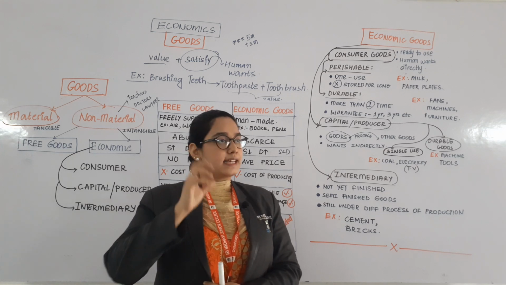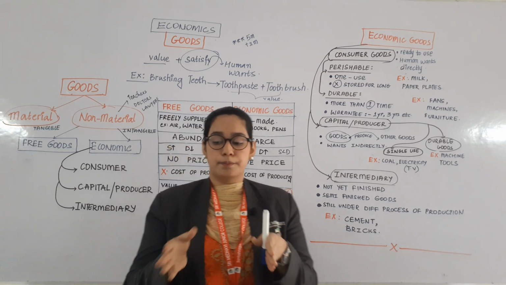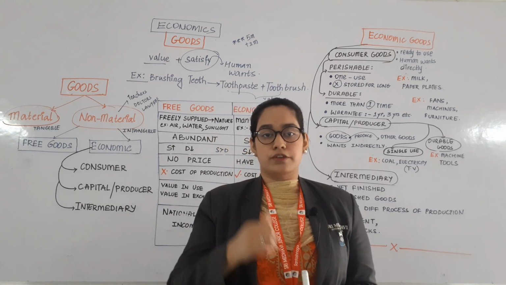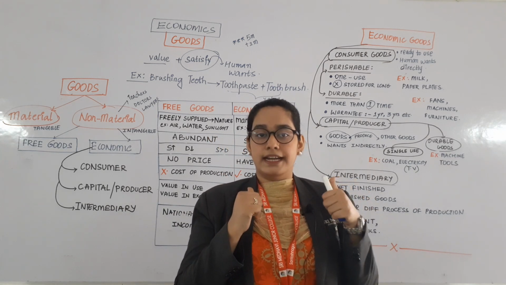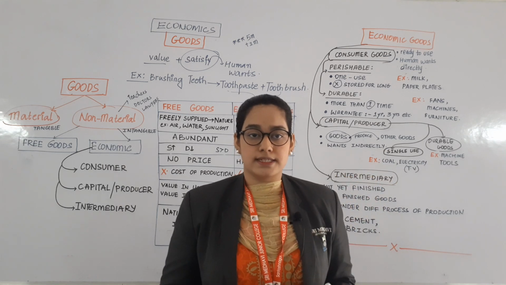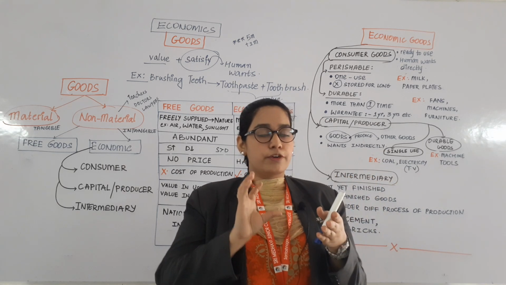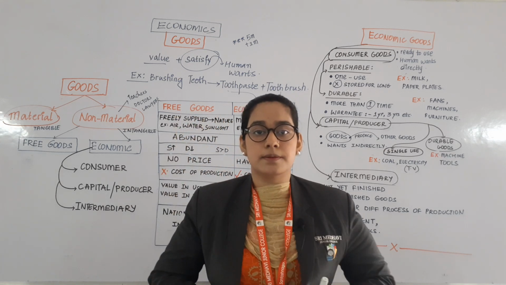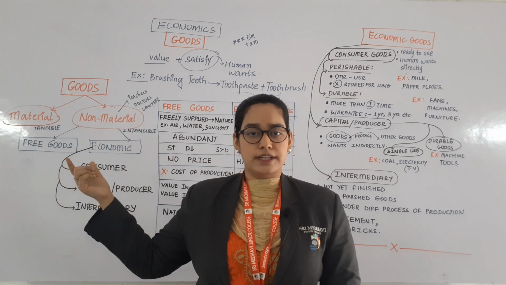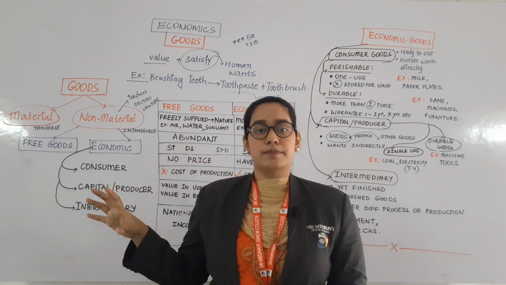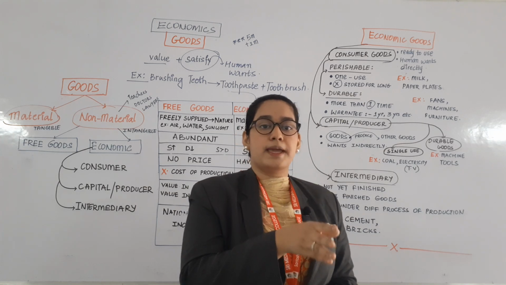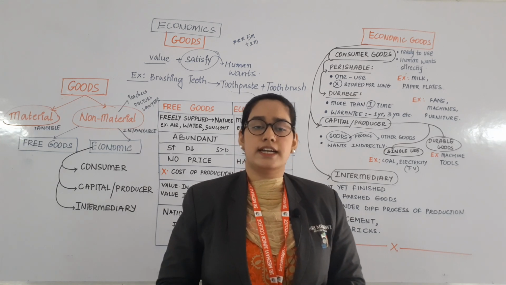So for example, we'll take books. You are reading from books, right? That is which kind of good? Free good or economic good? It is an economic good because it is made by human beings. So from where actually does paper come? Paper comes from wood. So you need to visit the forest, the persons bring wood from there, cut it into pieces, then convert it into paper by different procedures and techniques.